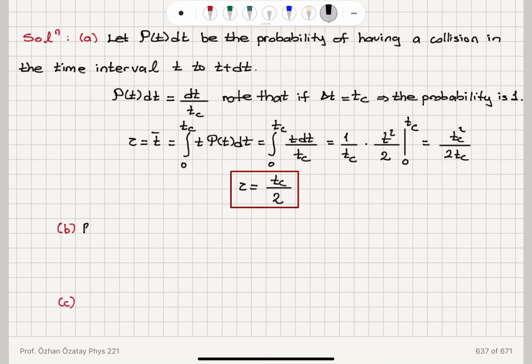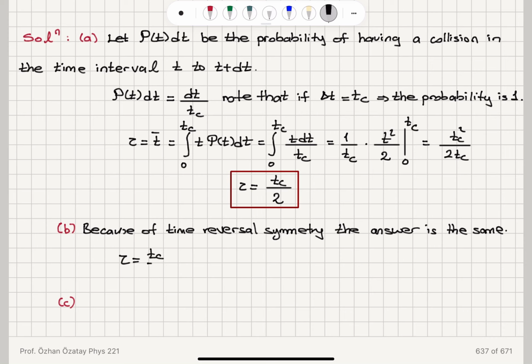Because of time reversal symmetry, we can argue that the answer should be the same. The mean time that has passed after the preceding collision until I reach time t is tc over 2.